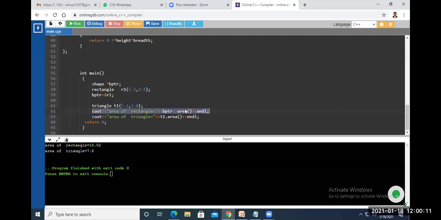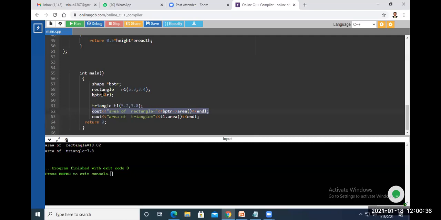So here, which version of this area function will be called, rectangle class implementation or triangle class implementation? Base pointer BPTR is initialized with the address of R1. R1 is an object of which class? Rectangle.